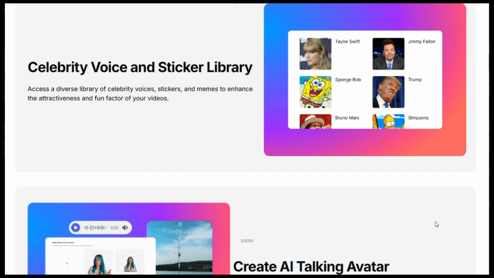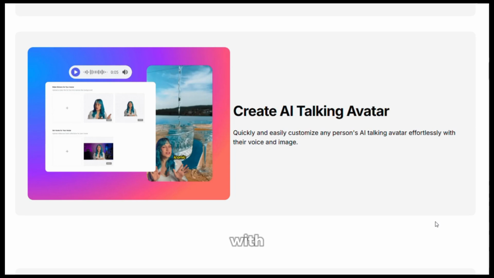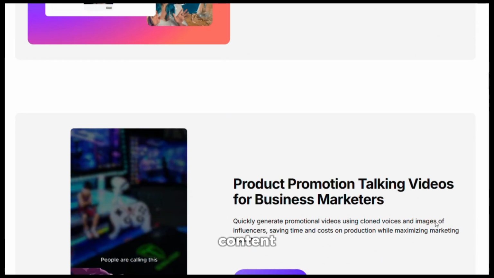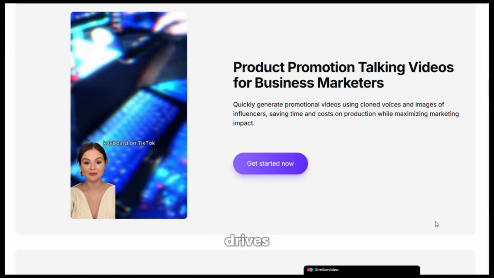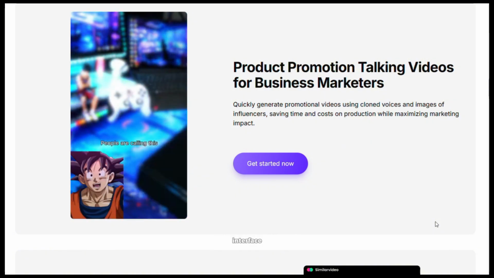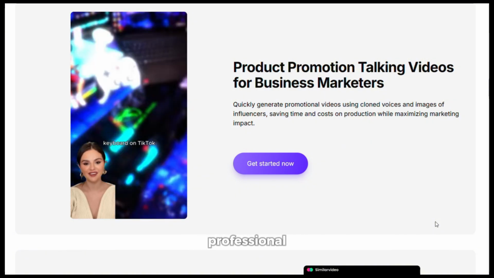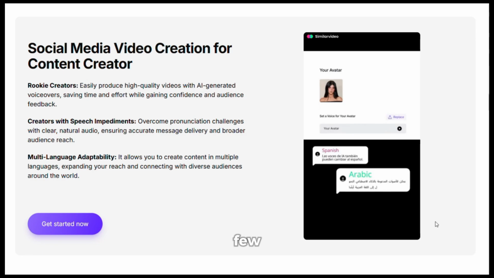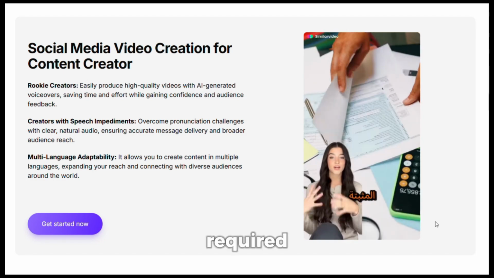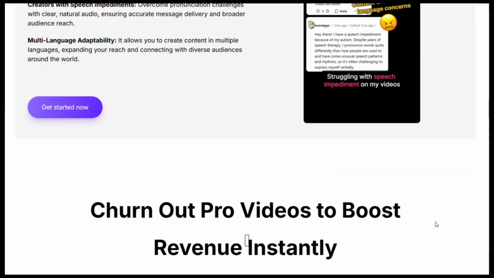Moreover, tap into the power of meme marketing and connect with your audience through relatable content that captures attention and drives engagement. The intuitive interface allows you to create professional quality content in just a few clicks with no technical skills required. Let's try this amazing AI tool for free.